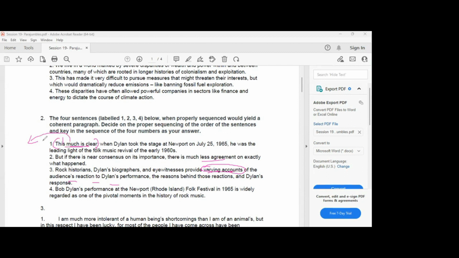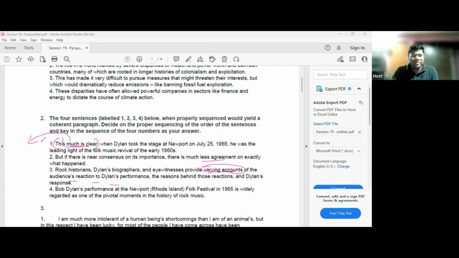I think 1 is the conclusion. It's a conclusion. There is no doubt about it. Because after 1, what else will you talk about? With 1 you end the discussion completely. It is clear that when Dylan took the stage, he was the leading light.